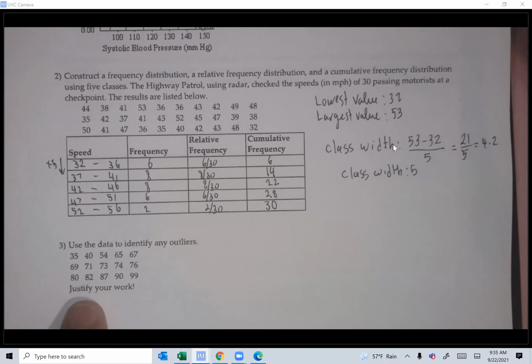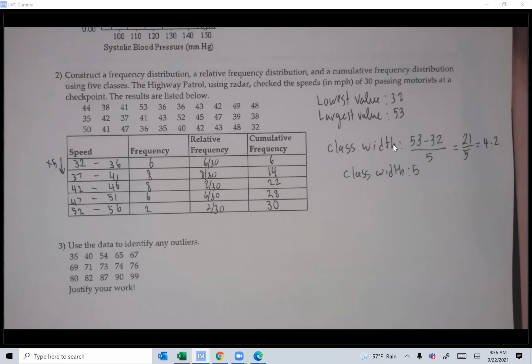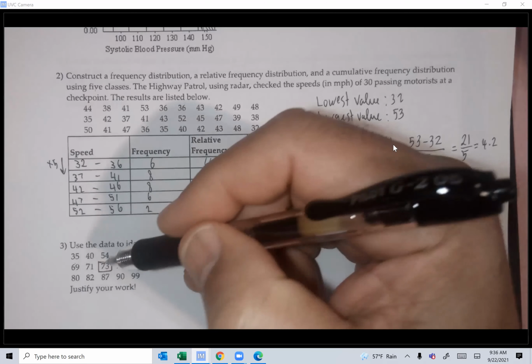Okay, for outliers, we need the Q1 and we need Q3 for this one. If you don't want to do any work by hand, you could put this into your calculator, or we can find the Q1 and Q3 by hand since I put them already in order. I have 15 values, guys. The midpoint is 15 plus 1, 16, divided by 2, the 8th one. 1, 2, 3, 4, 5, 6, 7, 8. That's the median. That's Q2.